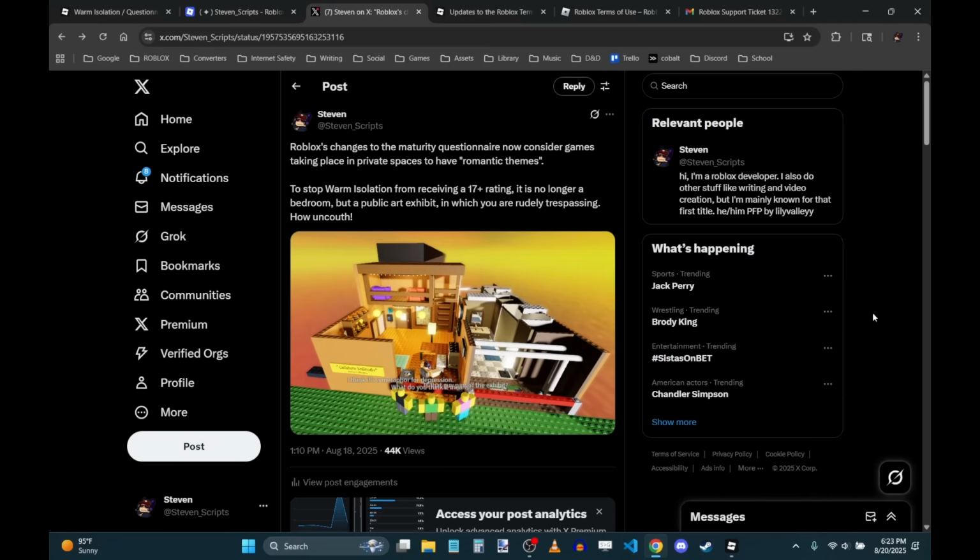I just hope that no more games get impacted by this kind of nuclear scorched earth approach, because I understand what they're trying to do, and I know that this is a serious issue, and I appreciate that there is initiative finally being taken to actually moderate these games and make sure that kids are being protected to the extent that they need to be on a platform like this. But I mean, this is not helping. And I guess again, there's a minuscule benefit. There's a small benefit, and in exchange, you're hurting so many creators.